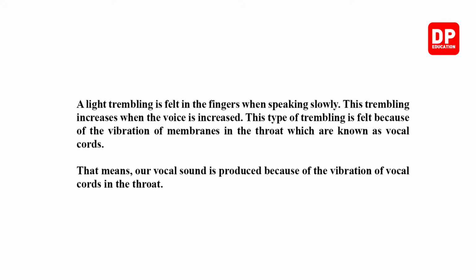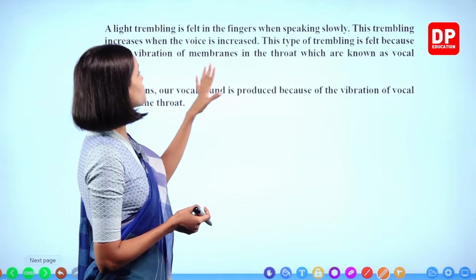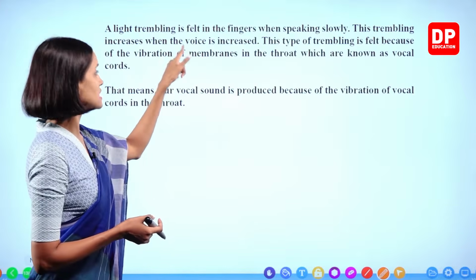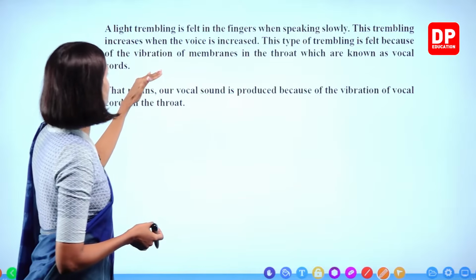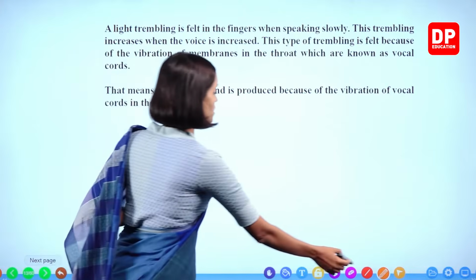Right, here the same thing. A light trembling is felt in the fingers when speaking slowly. This trembling increases when the voice is increased. This type of trembling is felt because of the vibration of membranes in the throat, which are known as vocal cords.